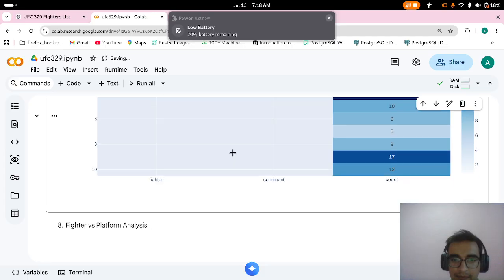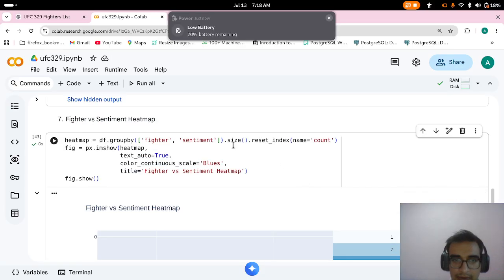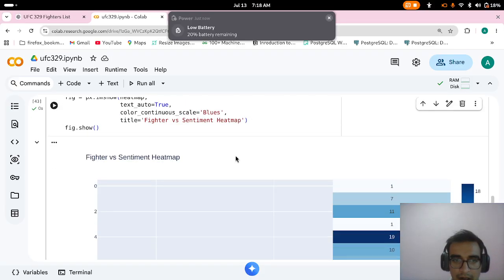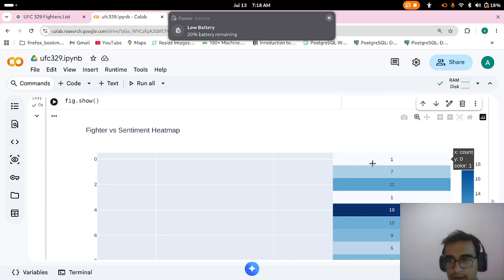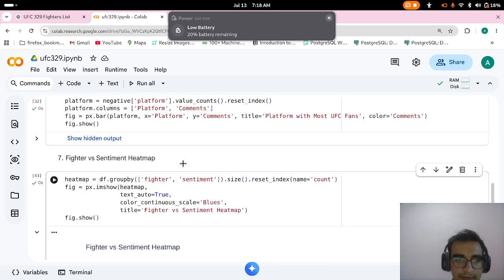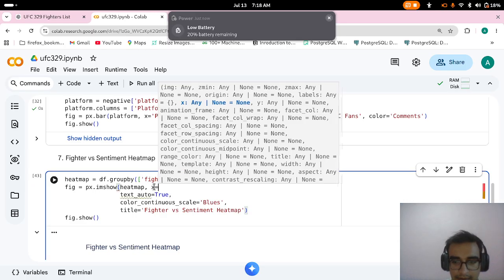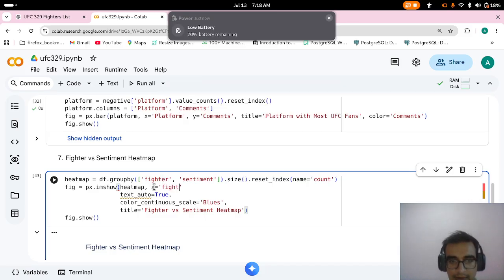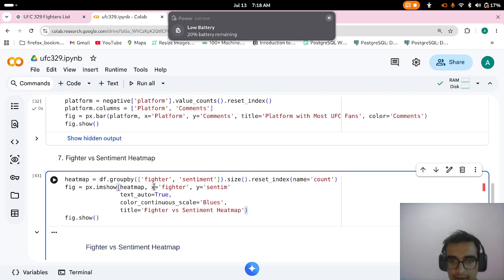Now it's not good. We have fighters. We have on the X, we can do fighter. Fighter on Y, we can do sentiment.